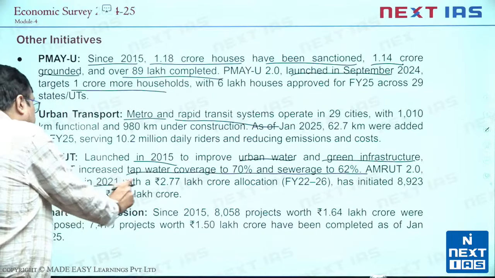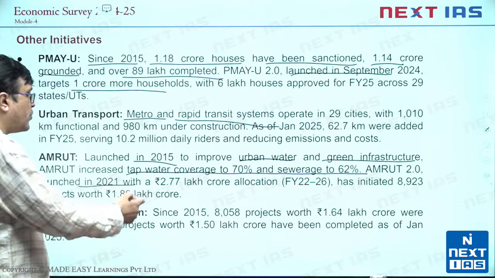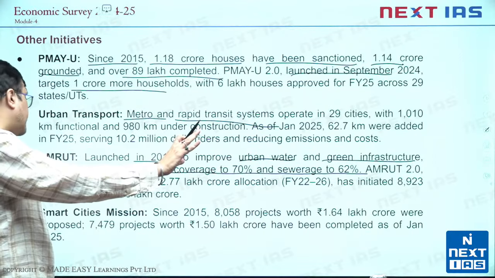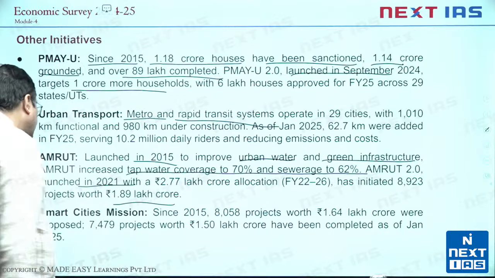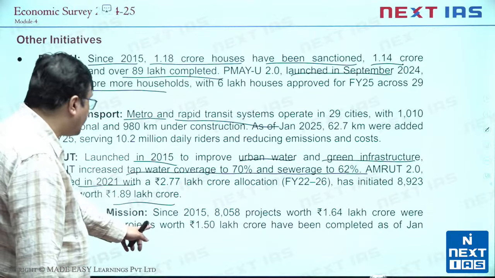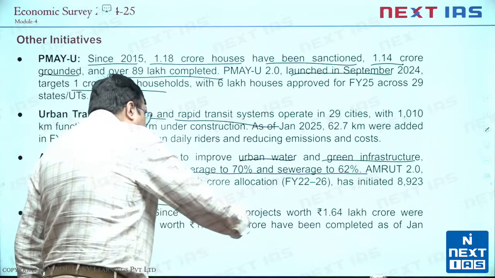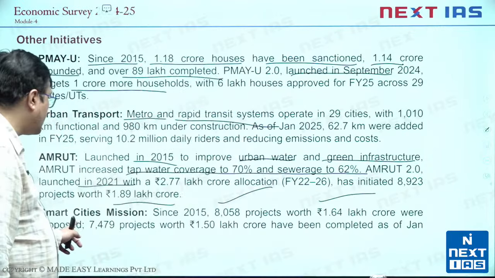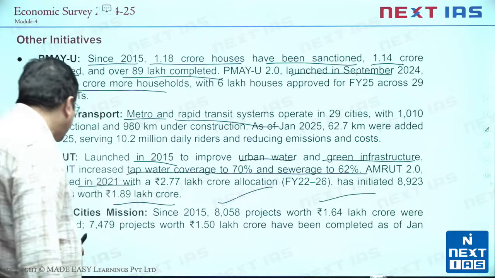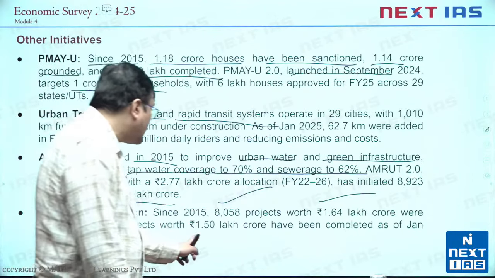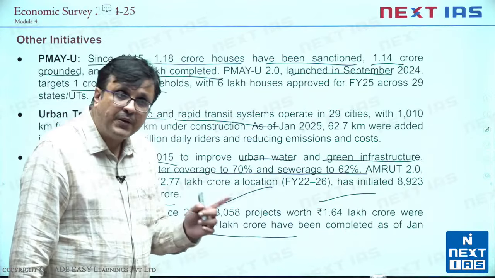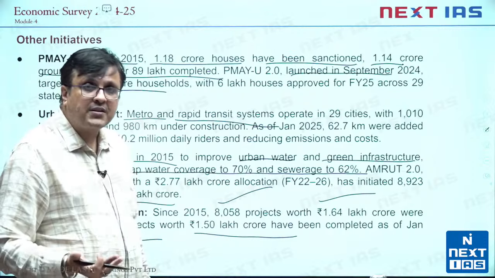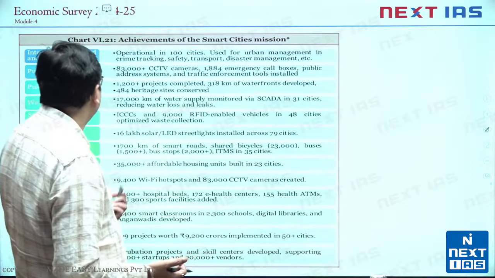AMRUT 2.0 was launched in 2021 with a 2.7 lakh crore allocation. It has initiated more than 8,500 projects worth 1.89 lakh crore. Similarly, for smart cities, more than 8,000 projects worth 1.64 lakh crores were proposed. Out of these, 7,479 projects worth 1.5 lakh crore have been completed. So almost 90+% of the projects proposed under the Smart City Mission are now being completed.